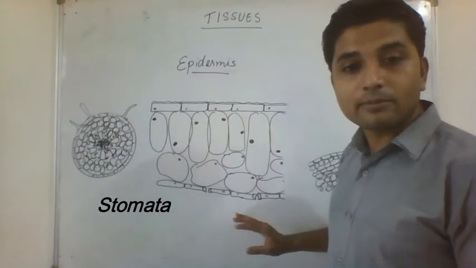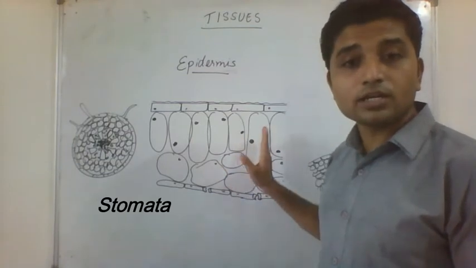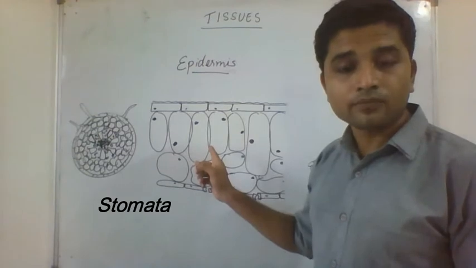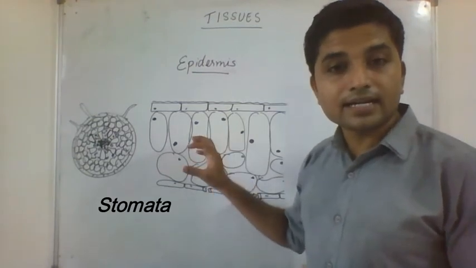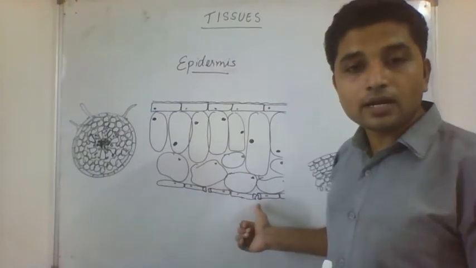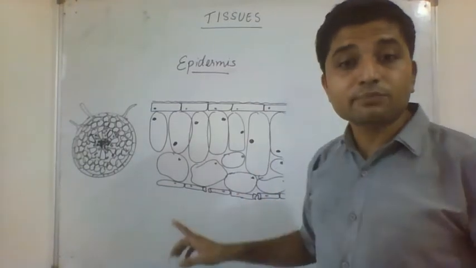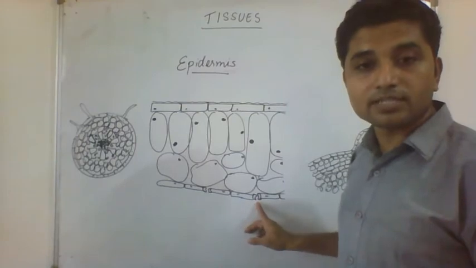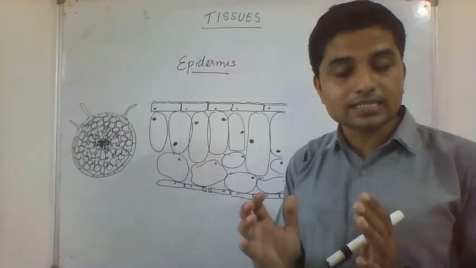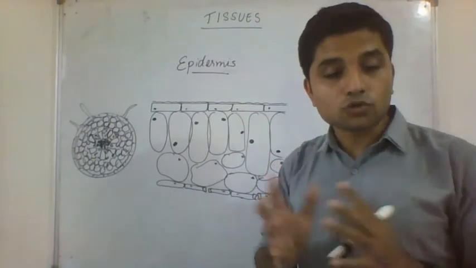The atmosphere has carbon dioxide, that carbon dioxide will enter into the leaf in the parenchyma cells where photosynthesis is happening. So how will the carbon dioxide enter and be available for the parenchyma? Through the stomata. These stomata are formed by special epidermal cells. You can see these two cells here, two cells here. These are special cells that form the stomata.